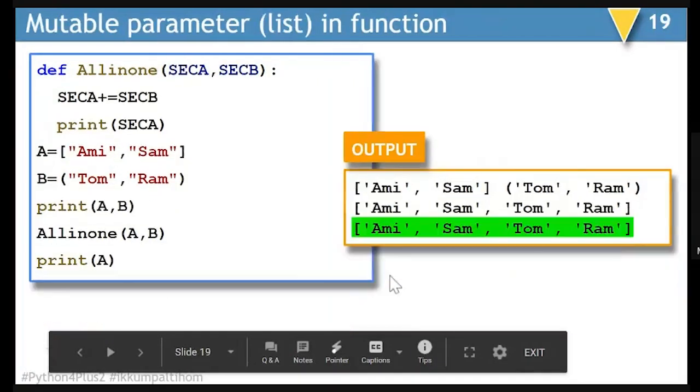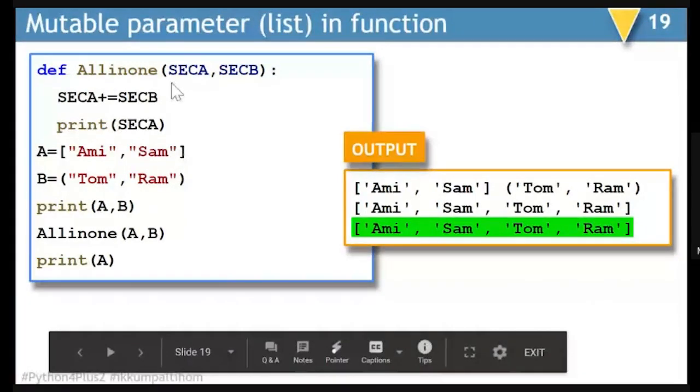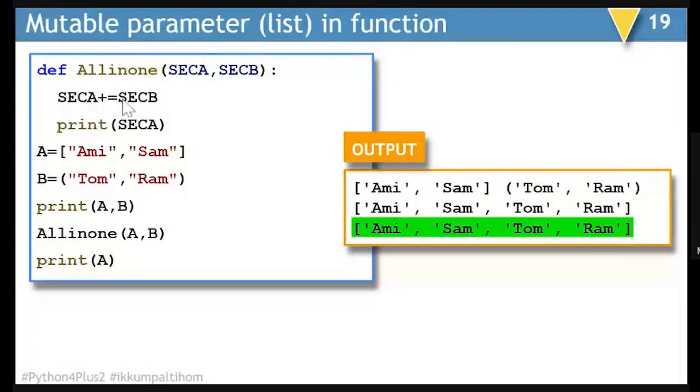Now let's look at this example where we have passed a mutable parameter, which is a list. A is a list, B is a tuple, because we are not bothered about B here, as B is not part of any change. If I'm passing in A and B together to the function, I'm allowed to add the content of B in A, and as soon as the content of B is added in A, that will be treated as a list only. So A is modified as Me, Sam, Tom, and Ram.